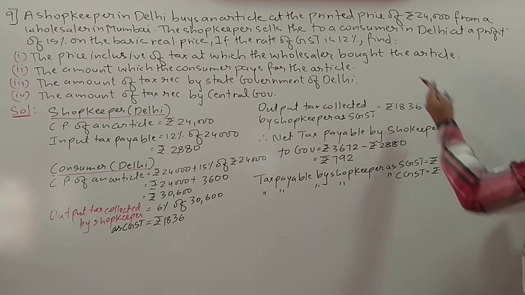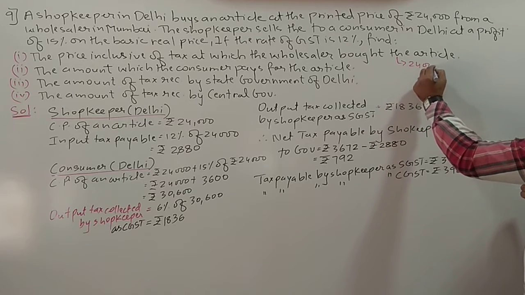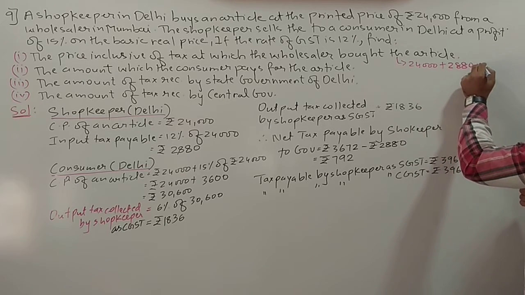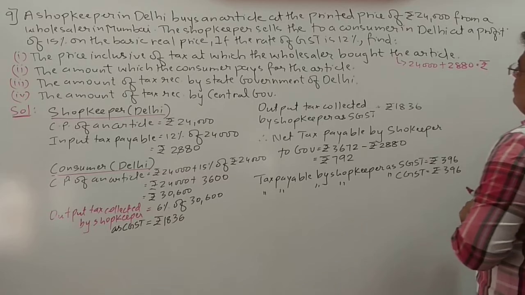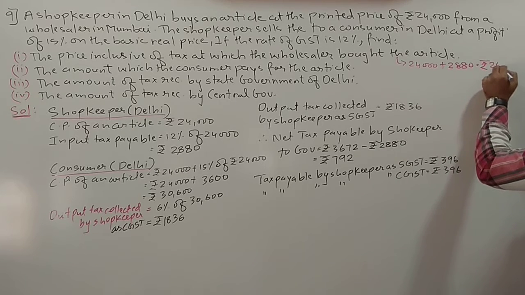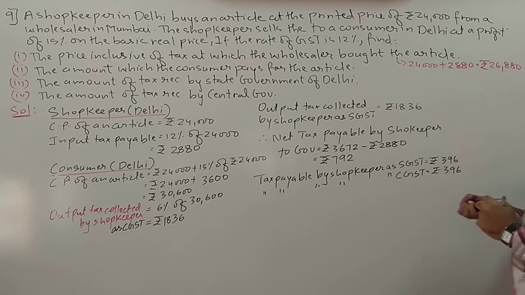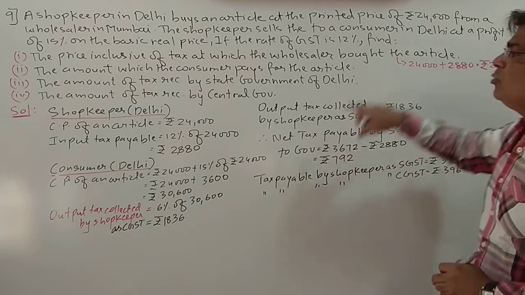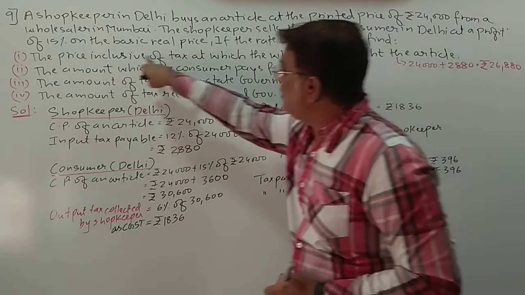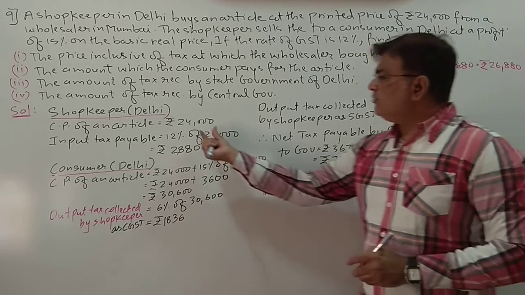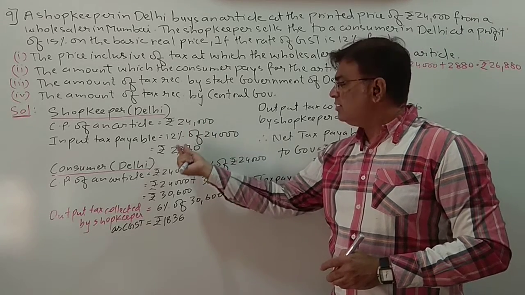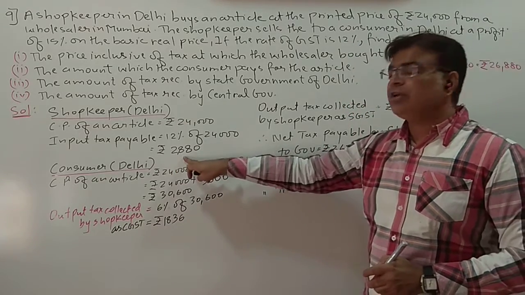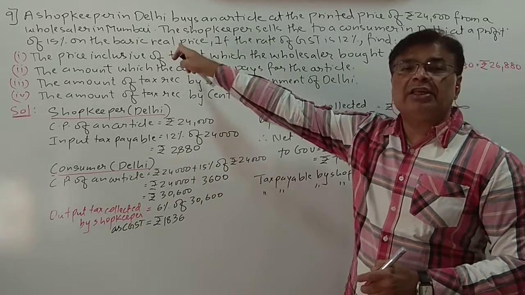I hope you can see this. So 24,000 he paid for the article, plus he paid tax of 2,880. So finally it will be 26,880. So the wholesaler bought the article at rupees 26,880 inclusive of tax, because we have to write inclusive of tax. So 24,000 for the article, and on that this much tax, 2,880. This tax he will not give to the government; he will give it to the wholesaler in Mumbai.